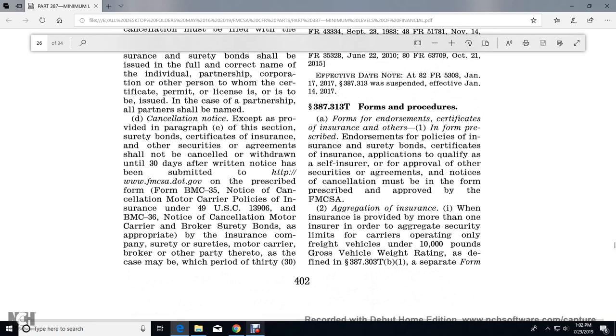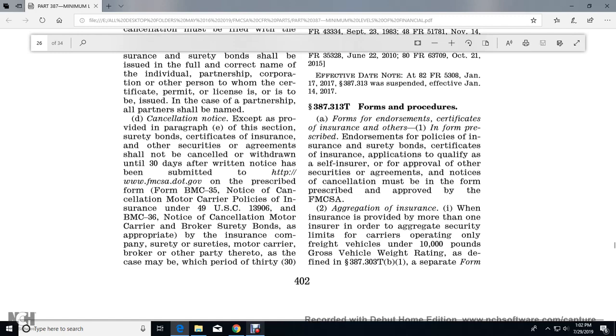Or decancellation notice. Except as provided in paragraph E of the section on surety bond certificate insurance of the security agreement, it is not canceled or withdrawn within 30 days of the written notice to be submitted to the Federal Motor Carrier Safety Administration, as prescribed in Form BMC 35, notice of cancellation motor carrier policy with the insurance under Title 49 U.S. Code 1396, and BMC 36, notice of the cancellation motor broker surety bonds, as appropriate, by the insurance company sureties.